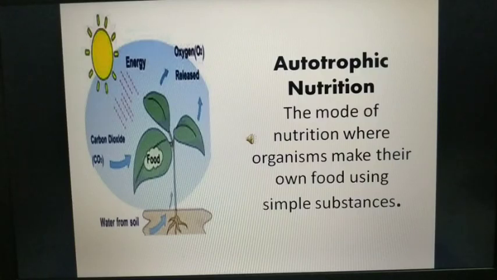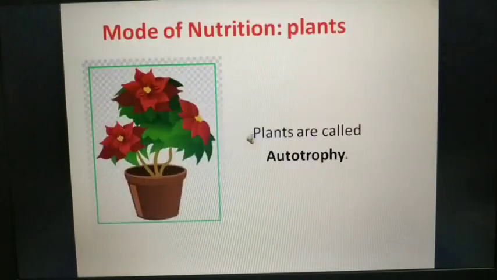While we derive food from other animals or plants. So my dear students, this mode of nutrition is known as autotrophic nutrition, or we can say autotrophy. See, what are plants actually called? They are called autotrophs. That means plants can actually nourish themselves.